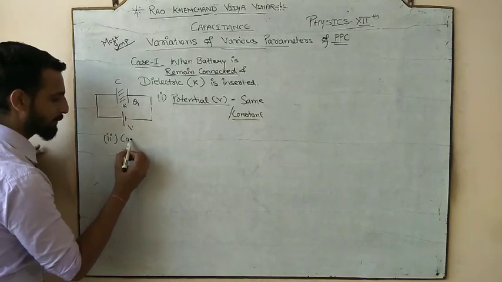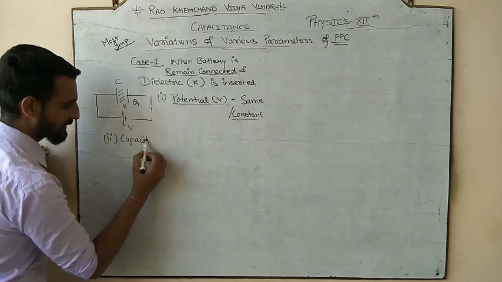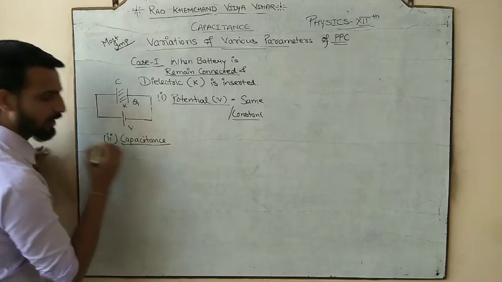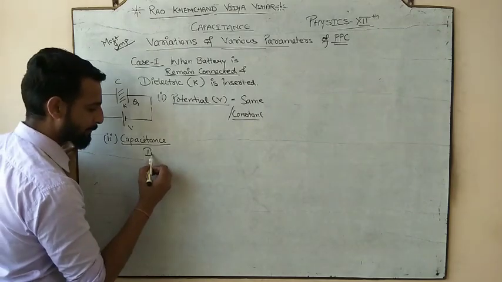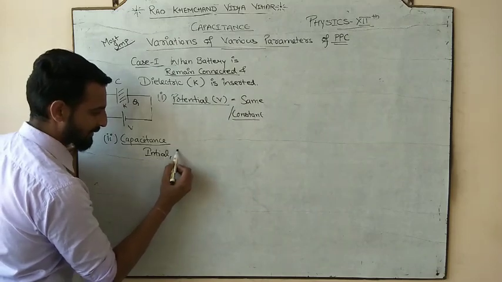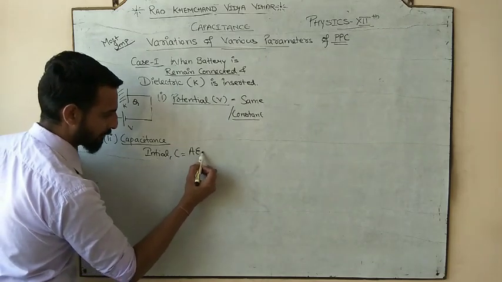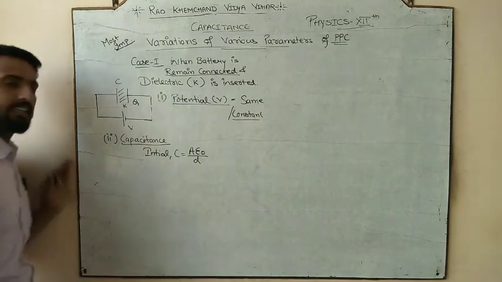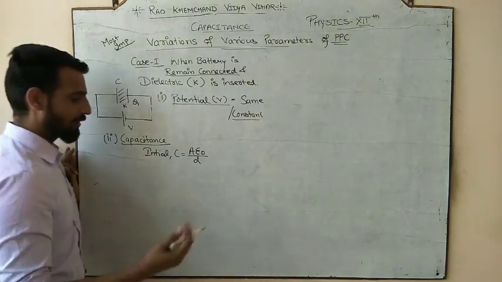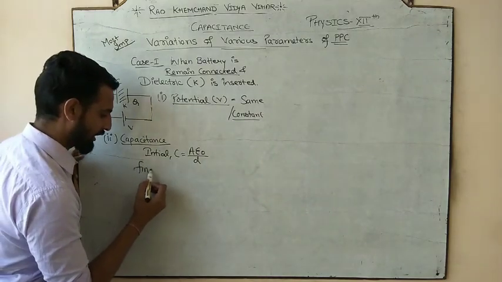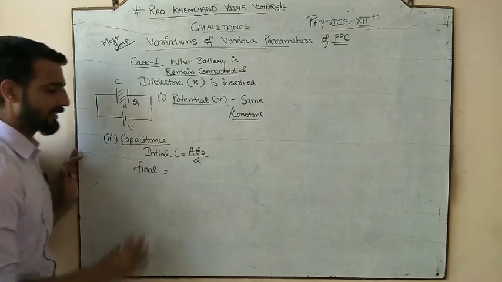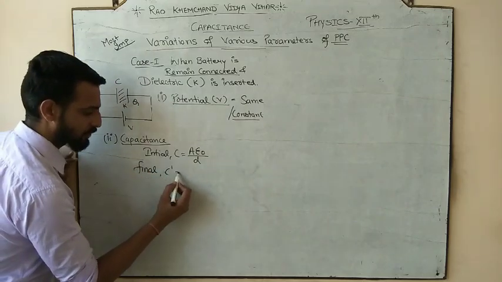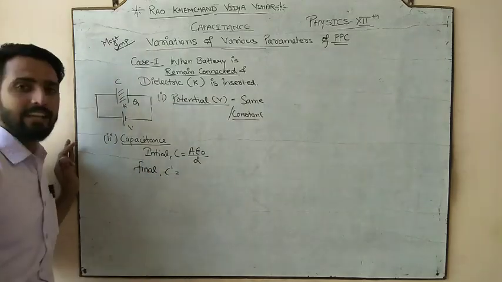Let's talk about the second parameter, and the second parameter is capacitance. Initially, the capacitance was A epsilon naught by d. Now let's talk about the final stage, after inserting the medium, C dash. Do we change the area?